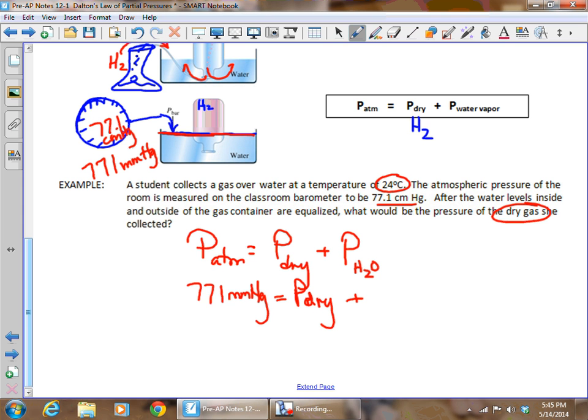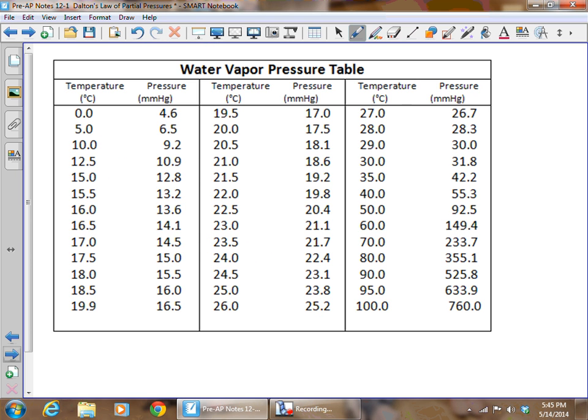And we need the pressure of water. Now, water vapor pressure changes as the temperature changes. It very specifically told us it was at 24 degrees Celsius, so how are we going to know what the pressure of water is? Well, they very nicely give us some tables. And we can look up water vapor pressure by looking on a water vapor pressure table. And as you notice, the pressure increases as the temperature gets higher and higher.